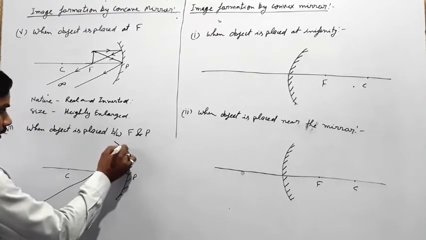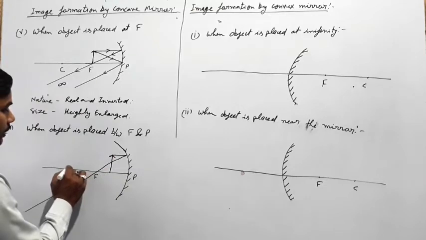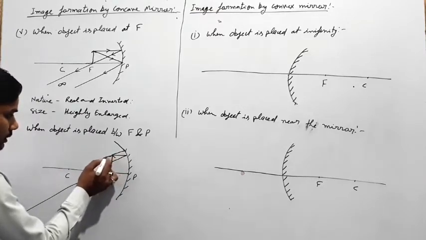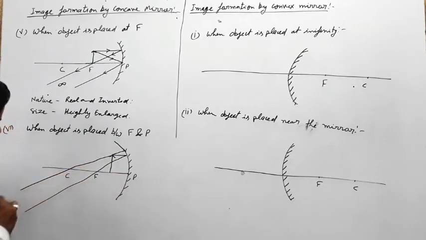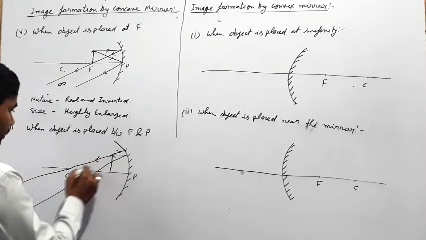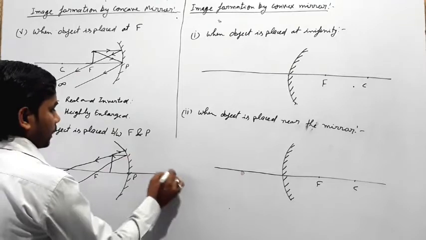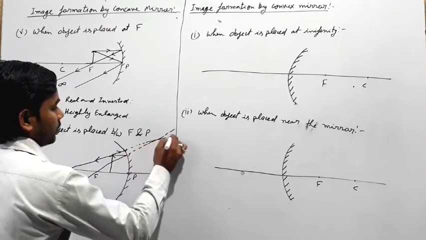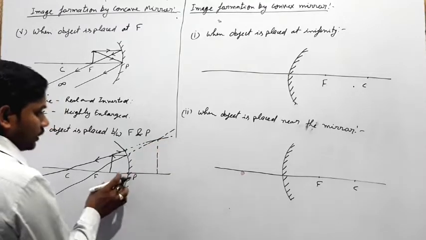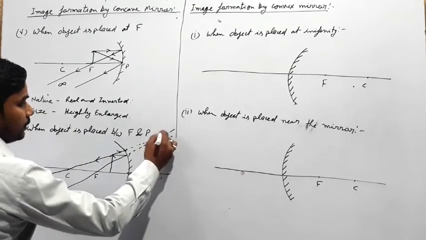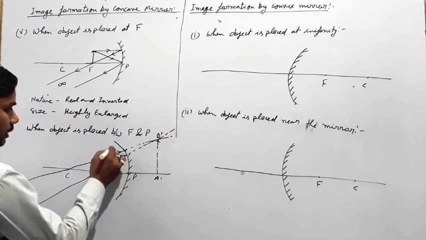Now the next rule is all the light rays which are coming from the center of curvature reflect back along the same path. Then the image will be formed beyond the mirror, at the backside of the mirror. This is the image A dash B dash, and this is the object AB.